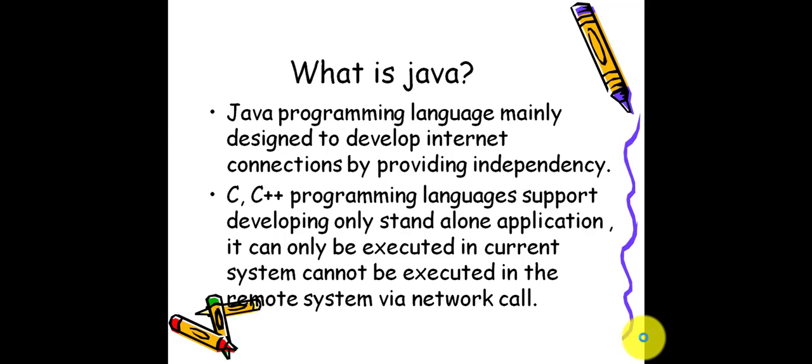That's why Java got this much popularity in our society. It is also an independent language, having very few dependencies. C and C++ are not that popular because they only support standalone applications, and they do not support internet applications like remote and network applications. I will tell you in a further video what is meant by standalone applications and internet applications.